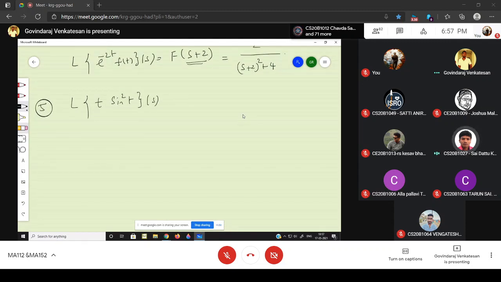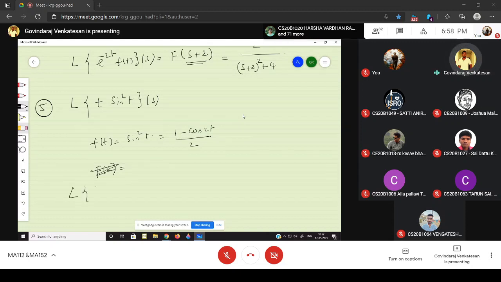F of t is sine square t. You have to find what is your capital F of s, right? Laplace of f of t. So better you convert sine square t in terms of others. You convert sine square t in terms of either sine or cos. Sine square t is 1 minus cos 2t divided by 2. Okay, very good. Just substitute this into that.